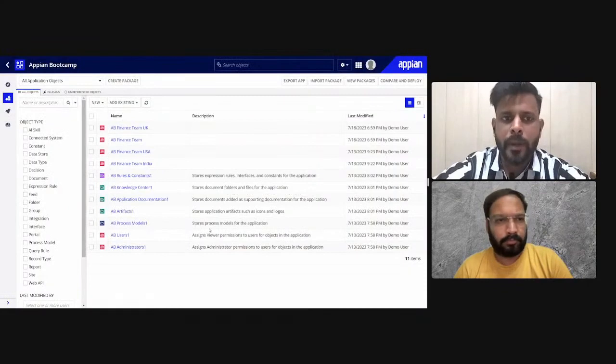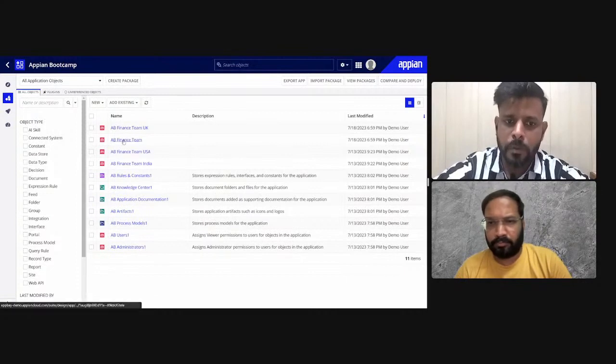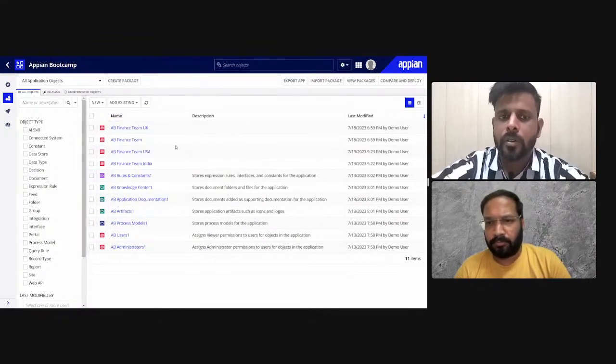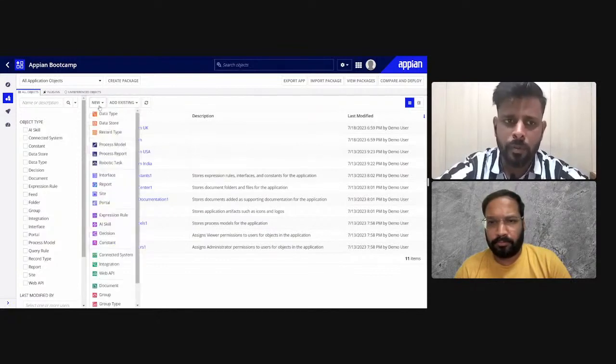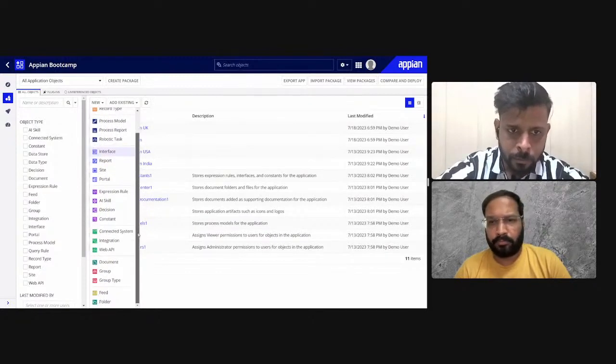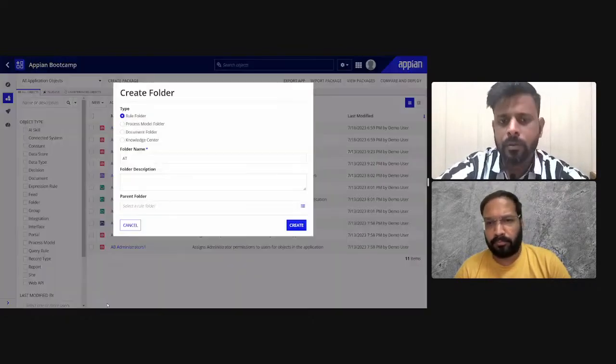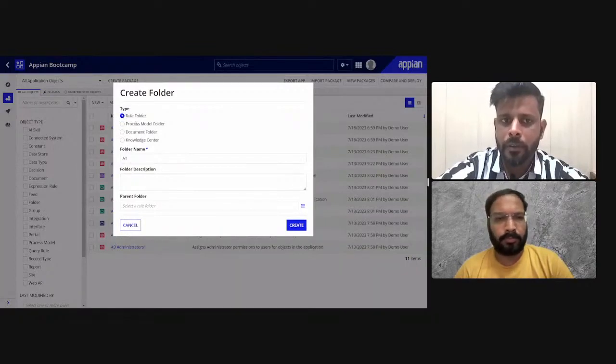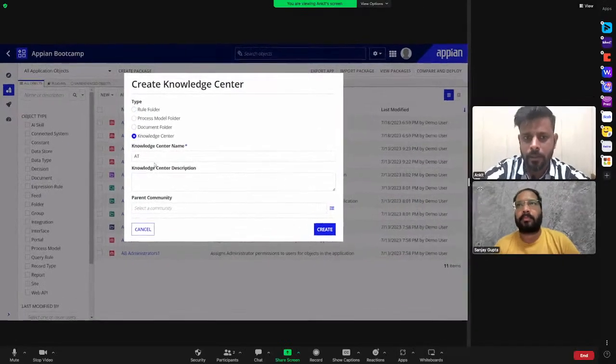So you can see this is our application that we developed in our last sessions. We created groups, right? And we created application, and we set up the security. Now we will create knowledge center. To create a knowledge center also, we have to go to new. Now here you can see we have folder, right? I'm clicking on folder. Here you can see we have 4 types of folder: rule folder, process model folder, document folder, and knowledge center, right? So I will create knowledge center. I will select this one.